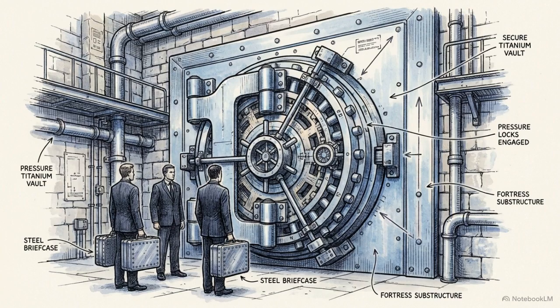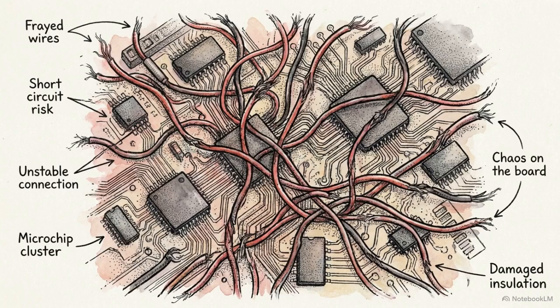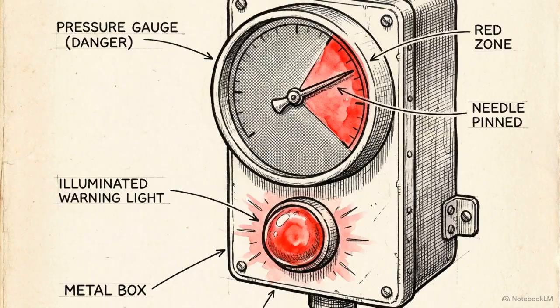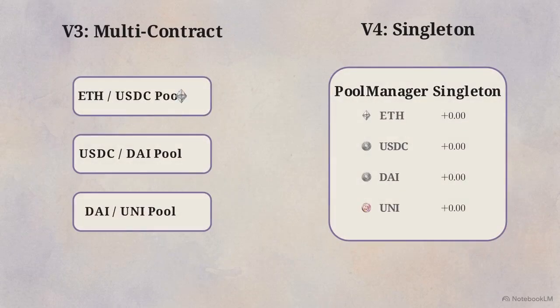Capturing sustained protocol value dictates a strict prerequisite: the execution layer must operate with absolute efficiency. In previous iterations, specifically Uniswap V3, the protocol relied on a distributed multi-contract factory model. Every single trading pair required a separate, gas-intensive smart contract deployment. This compares the legacy multi-contract routing against the new V4 singleton architecture.